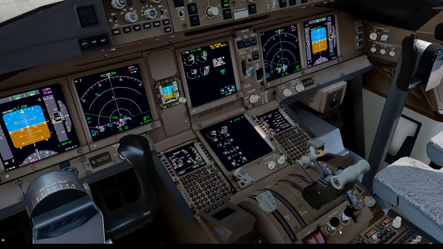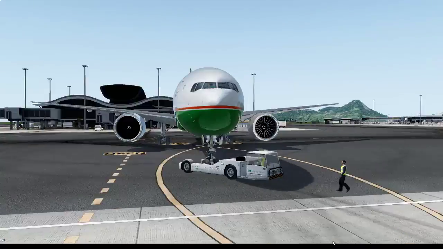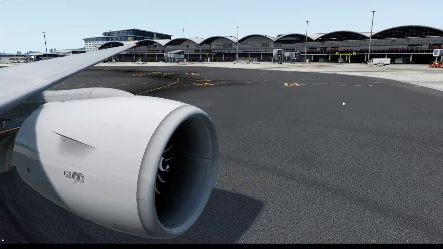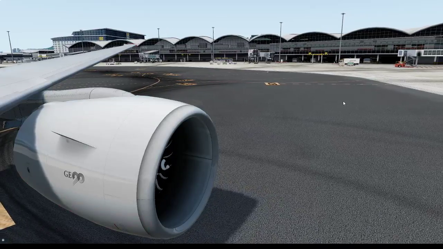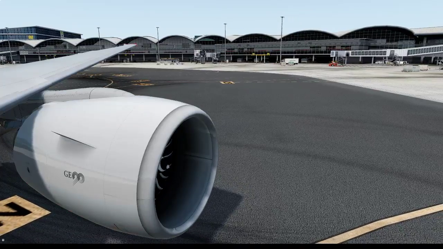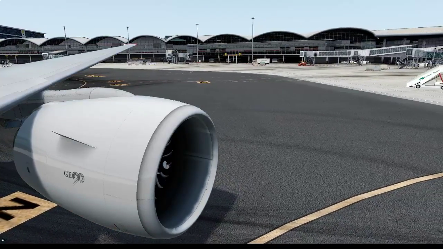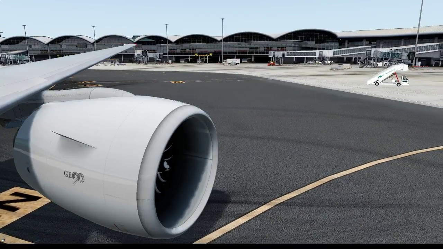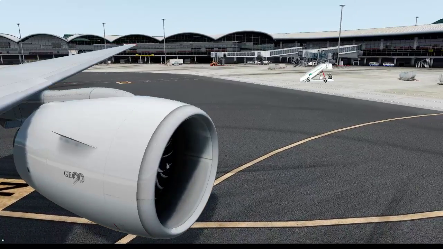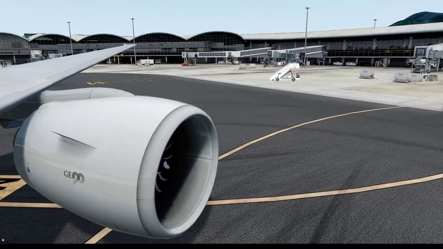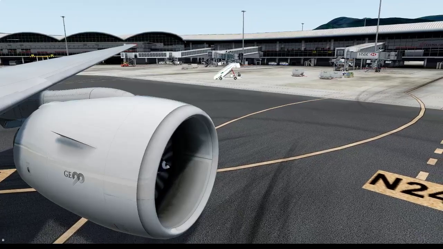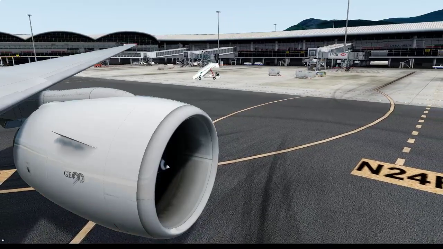Oil pressure. Oh, these are some massive barrels. It's just like a black hole, a wormhole or something, you know?